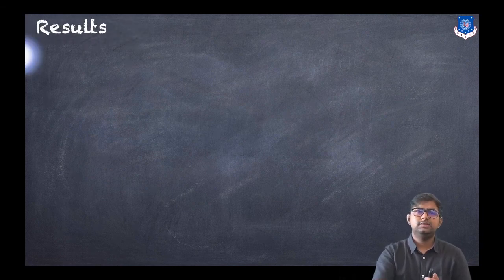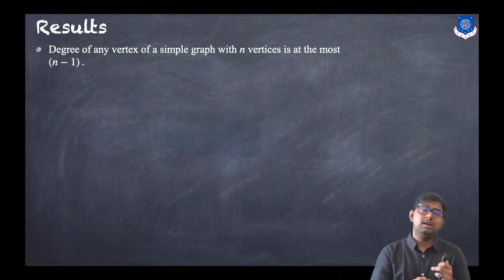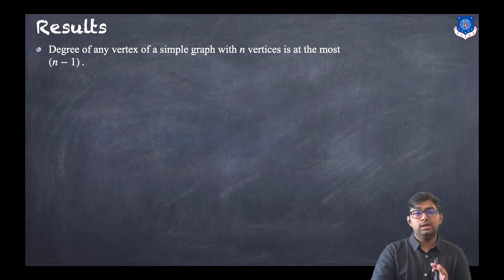Now let us discuss some results. First, the degree of any vertex of a simple graph. What is a simple graph? We all know this: a graph having no parallel edges and no self loops. The degree of any vertex of a simple graph with n vertices is at most n minus 1.